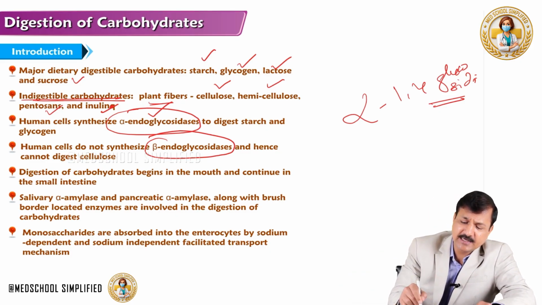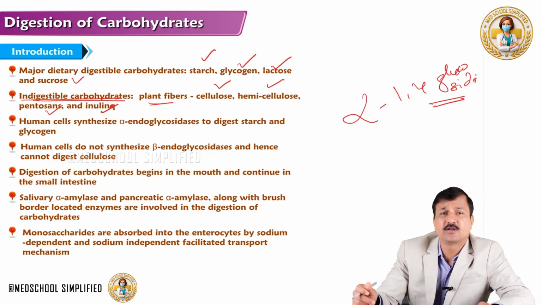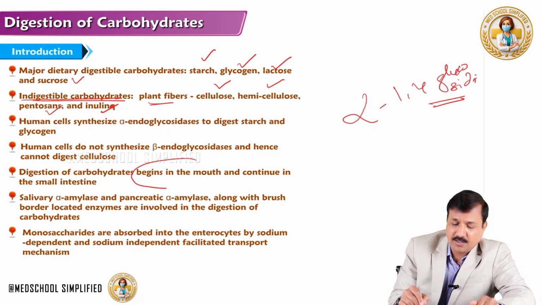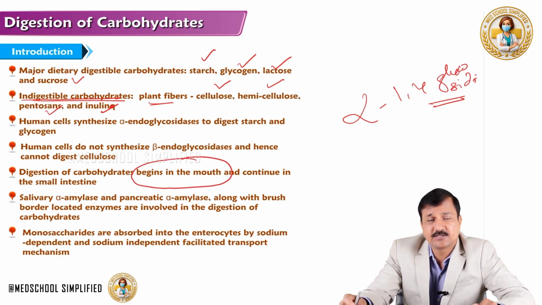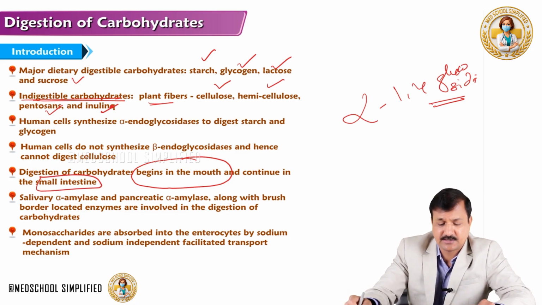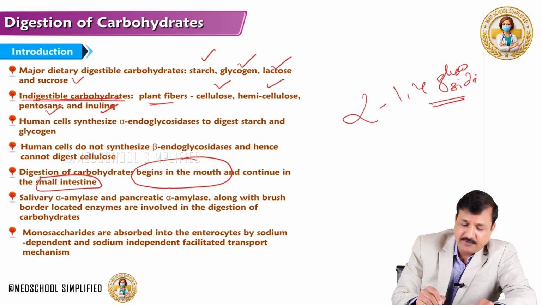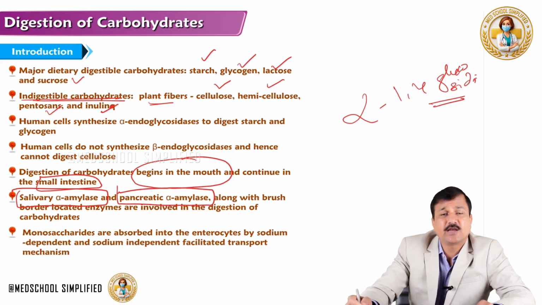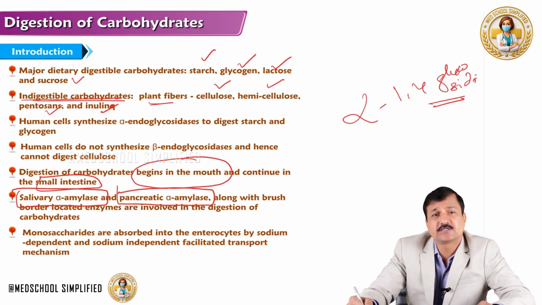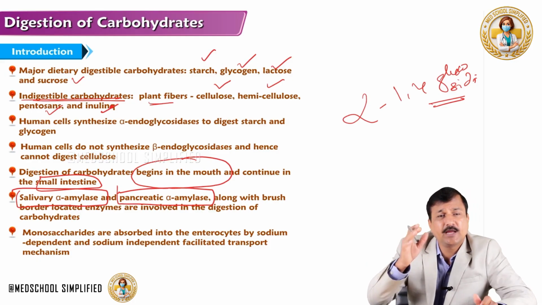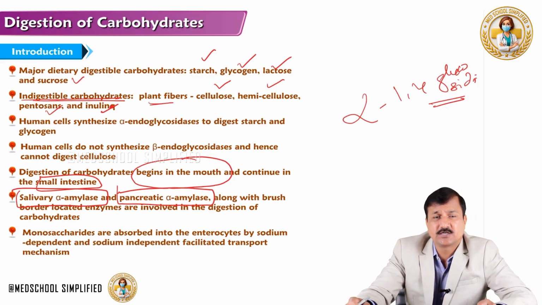Now, where exactly does carbohydrate digestion begin in our digestive tract? It is in the mouth. Always remember, dietary carbohydrate digestion begins in the mouth and is continued as it goes into the small intestine. In the mouth, we have an enzyme called salivary alpha amylase, and in the intestine, we have pancreatic alpha amylase. Both are alpha endoglycosidases. They break the alpha-1,4 bond present in starch and glycogen.